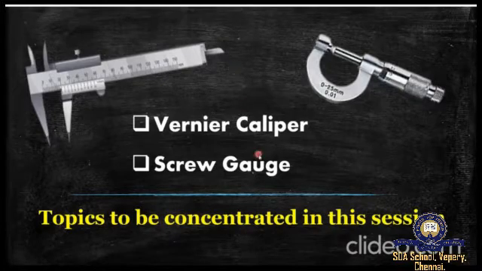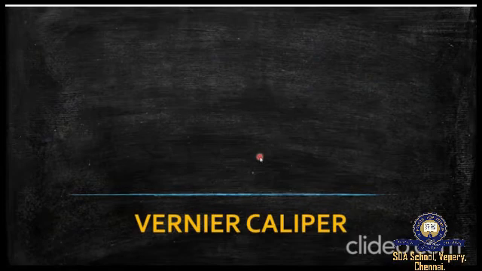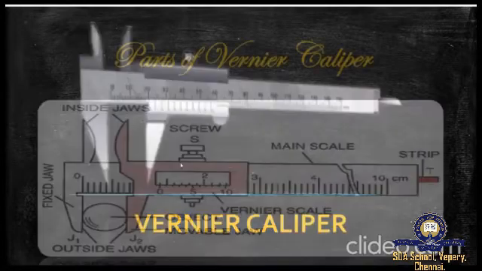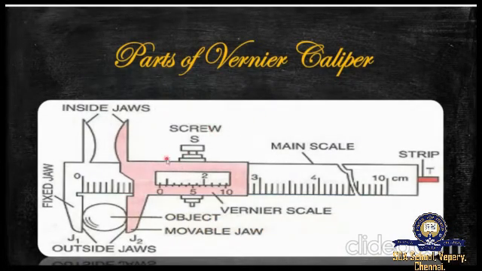So let's move on to today's first topic, vernier caliper. So this is a vernier caliper, and this vernier caliper is mainly used to measure the internal and the external dimensions of the objects. So let's see the parts of the vernier caliper.